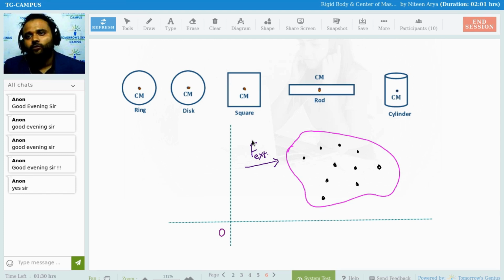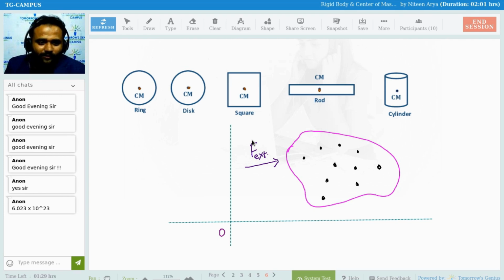Why so? Because even one molecule is made up of Avogadro number. What is the Avogadro number? Tell me anyone. Even in an atom we have electrons, protons, neutrons, but don't go up to that range. We have Avogadro number of atoms in a molecule. Molecule means, for example, H2O. So even in a single H2O molecule, we have Avogadro number. What is Avogadro number? Do you know what it is?